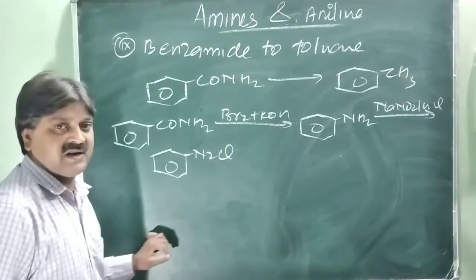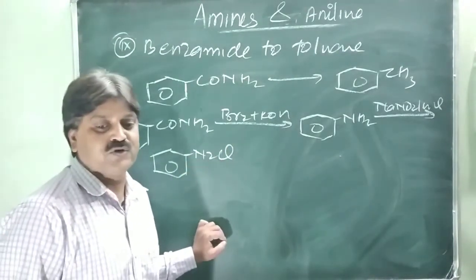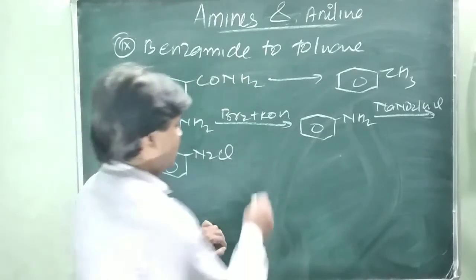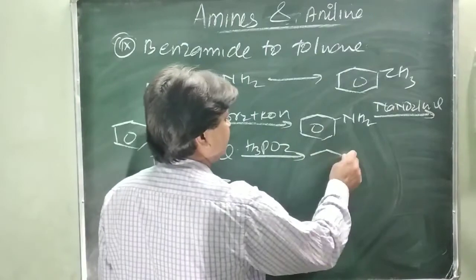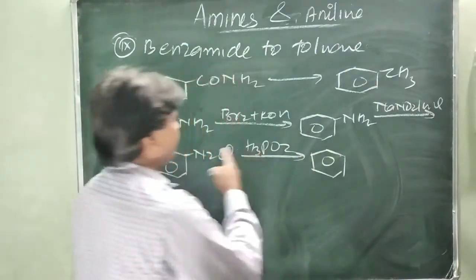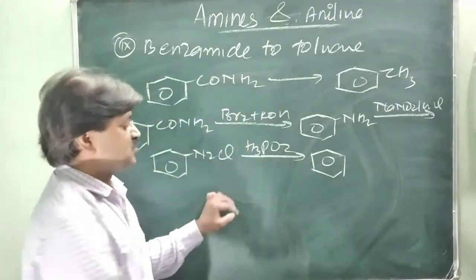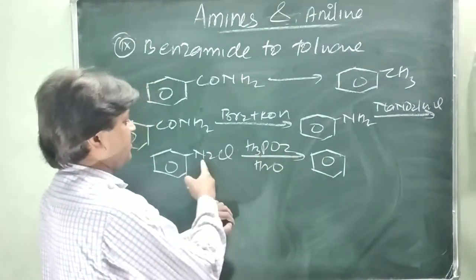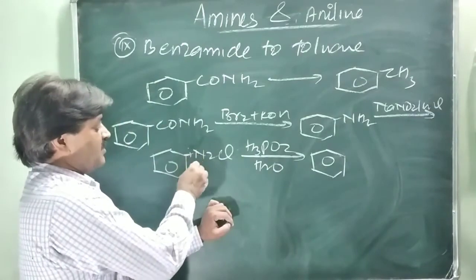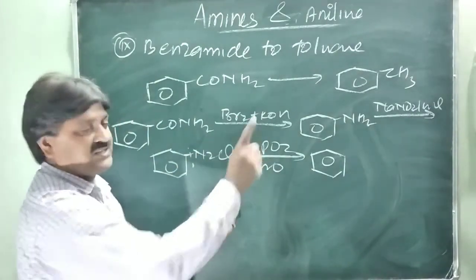This N2Cl is replaced by hydrogen using H3PO2. When H3PO2 is treated with this, it is converted into benzene. In the presence of H2O, H3PO2 becomes H3PO3, and one hydrogen replaces the nitrogen while HCl is released.